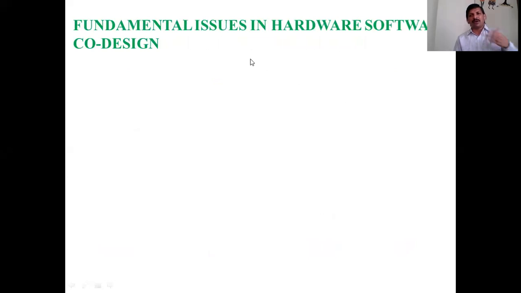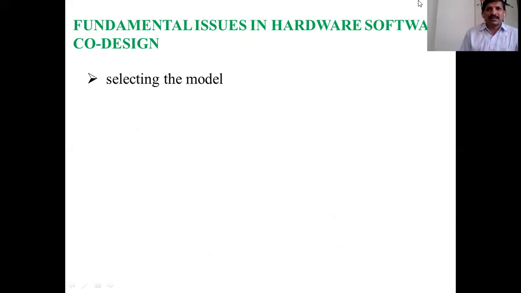Next, what problems arise while co-designing the hardware and software? First, selecting the model. The model describes the system characteristics and captures the system requirements.